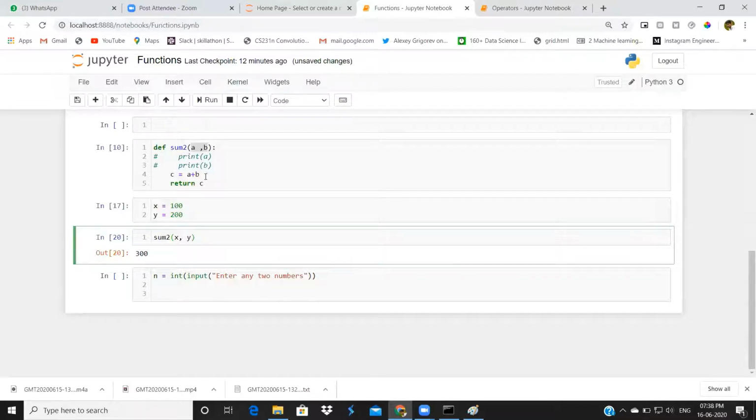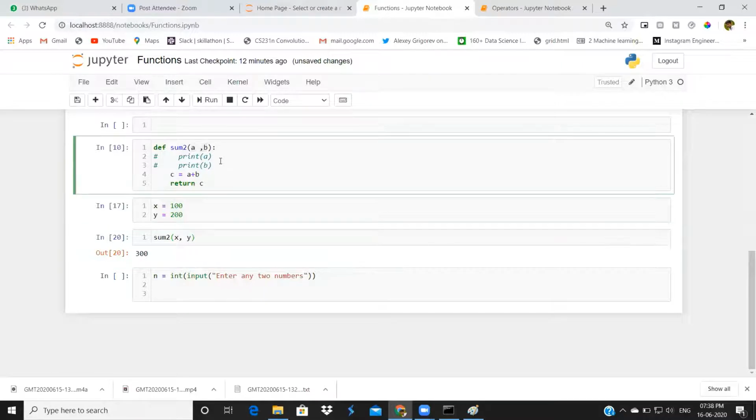Suppose, instead of printing this, just to show how the x value is assigned to a and the y value is assigned to b, I will print this is a, or this is x. I'll print.